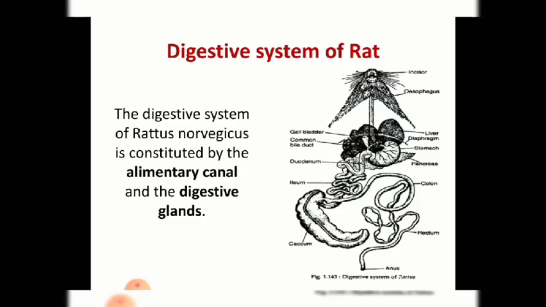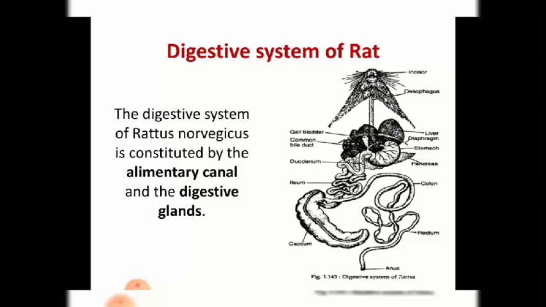So what do you mean by thecodont? Thecodont means the teeth are embedded in the jaw. Heterodont means the teeth are of different types. Diphyodont means two different sets, that is milk teeth and permanent teeth. Heterodont means you have different structures in teeth: the front portions are called incisors, the pointed ones which help in tearing are called canines, and the larger ones present at the edge are the molars and premolars, which help mainly in chewing the food.